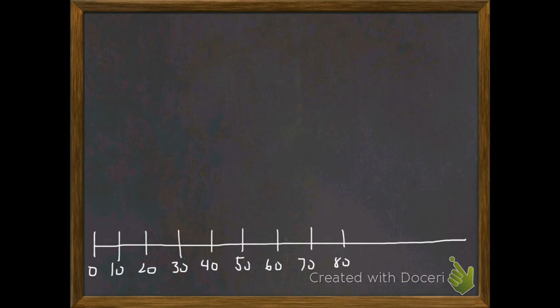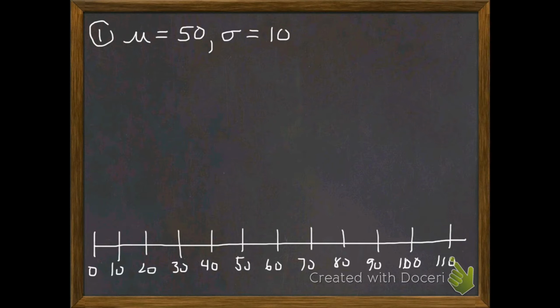And what I want to be able to do here is I want to examine what some distributions will look like. So guys, the first distribution, if we have a mean of say 50 and a standard deviation equal to 10, what's this going to look like?